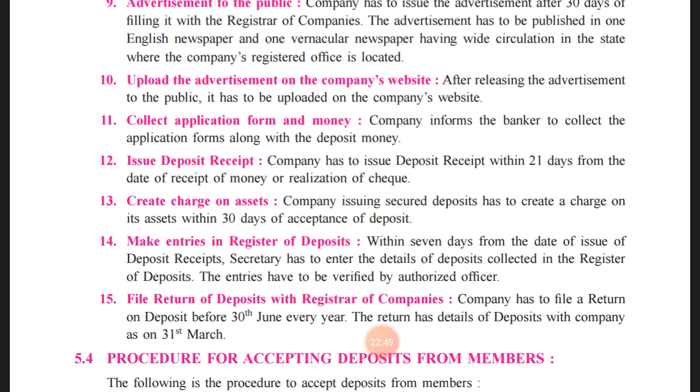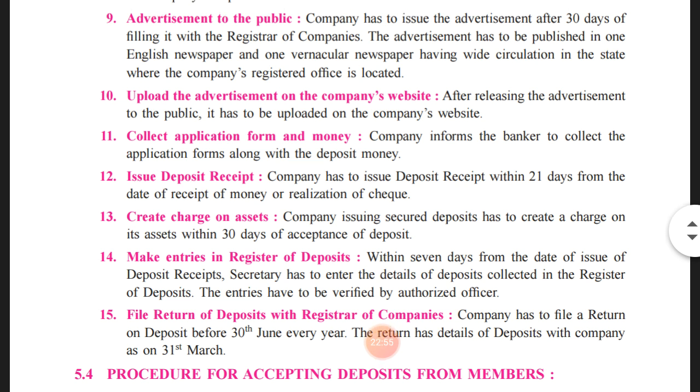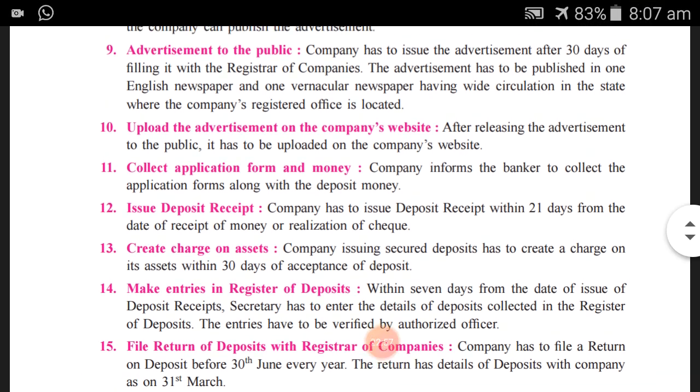Each and every relevant piece of information needs to be followed by the company secretary, and accordingly they will make sure that whatever procedure has been laid down by SEBI, by the RBI, by the ROC, and by the memorandum of association and articles of association, each and everything is carried out in the same manner.